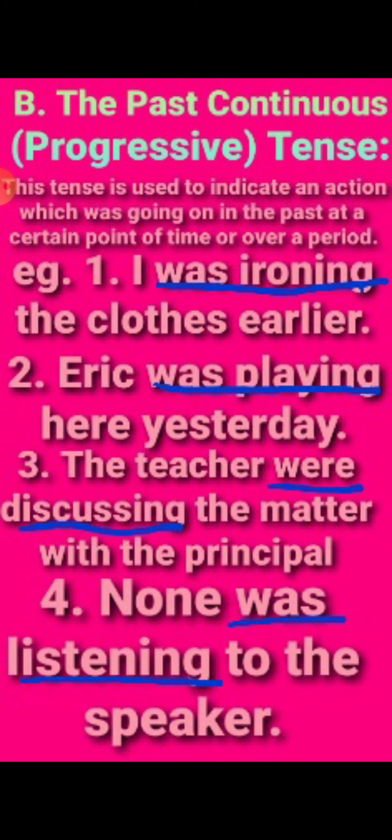For example, I was ironing the clothes earlier. So here you can see the action is continuous, but it is telling us it was in the past tense. Eric was playing here yesterday. The teachers were discussing the matter with the principal. None was listening to the speaker. So here the past tense is in progressive action, it is showing the action was in progress but in the past tense, not in the present tense.